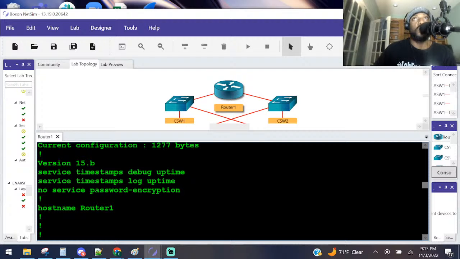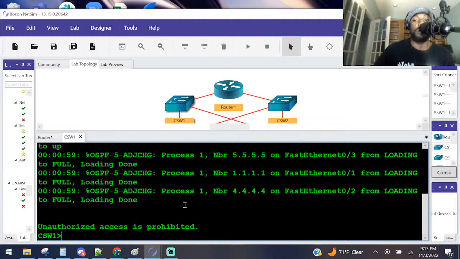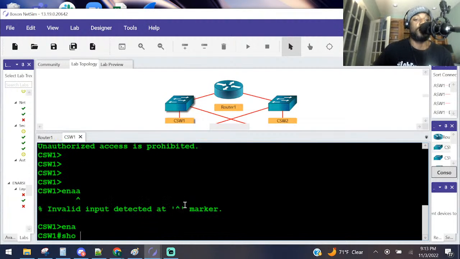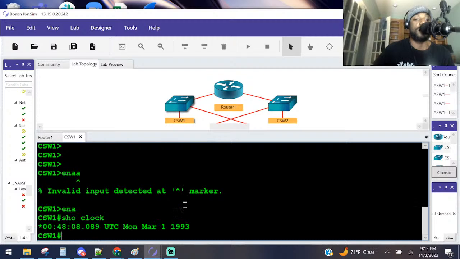On both CS1 and CS2, these guys right here, display the current time. Is the time on either CS1 or CS2 synchronized with any time source? Let's see. I'm going to guess no, because they're probably going to give us work to do, right? Enable mode. We're going to show the current time with show clock.